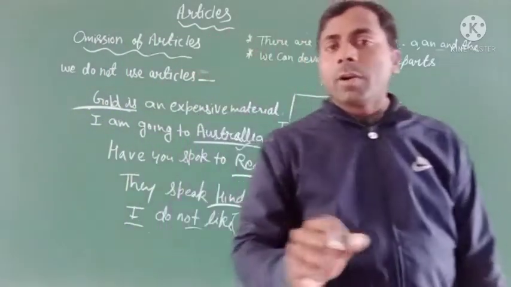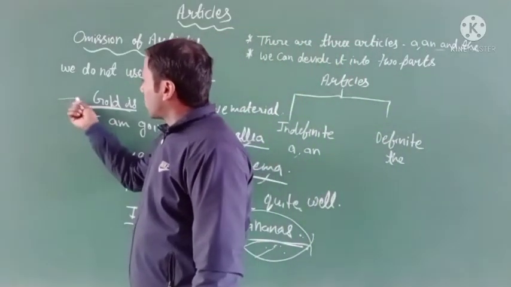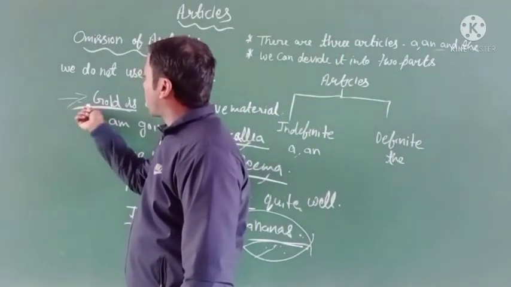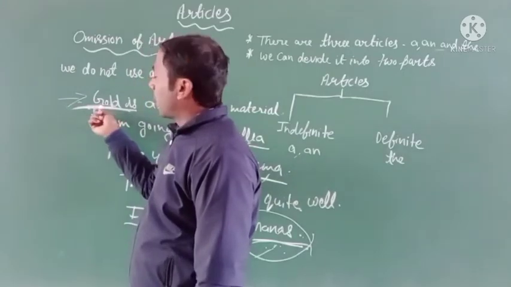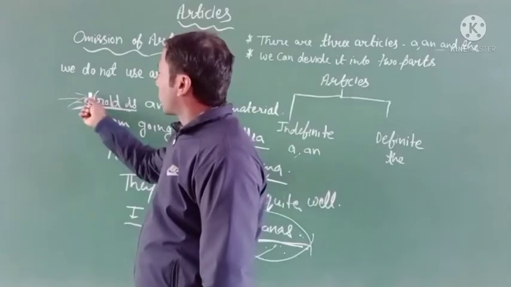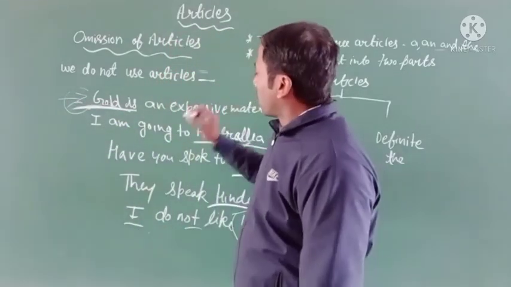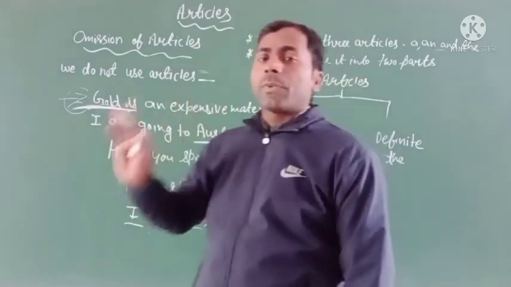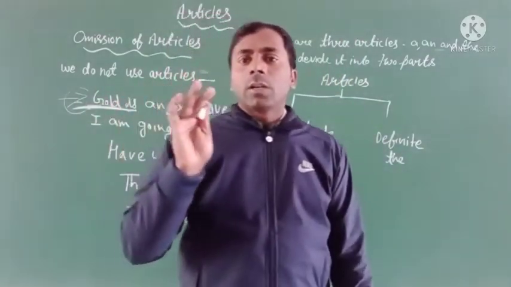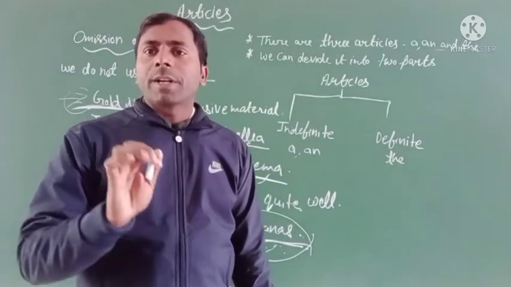You can see here there is no article before the word, neither the gold nor a gold. So it is clear that we never use any kind of article before material nouns.